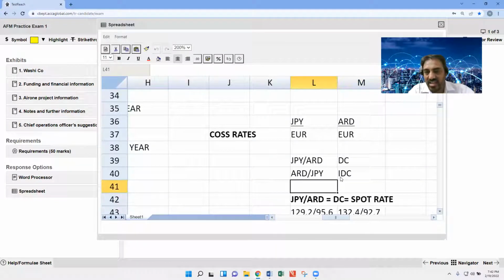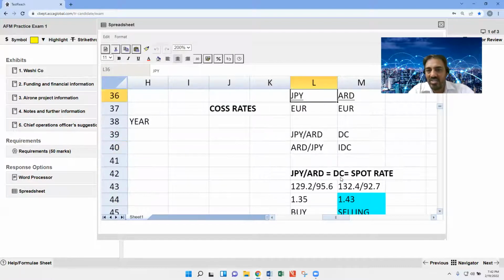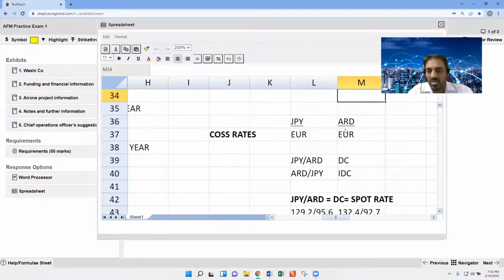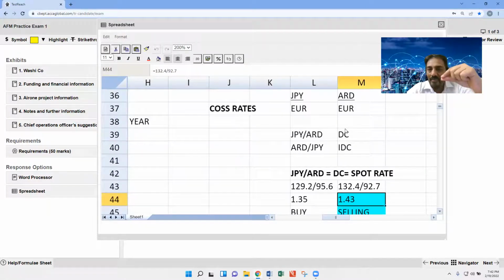This is not tricky. The trick is that there are two rates of the JPY over euro, buying and selling, and two rates, buying and selling, for ARD over euro. So for simple cross rates, we need to determine buying to selling and selling to buying.